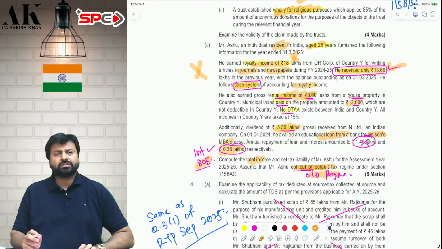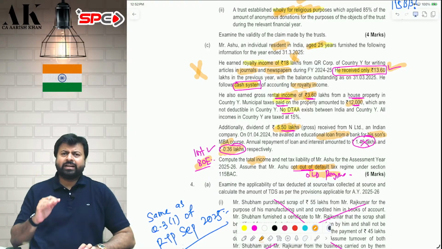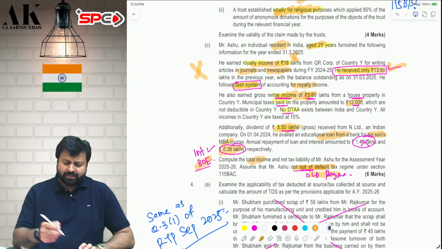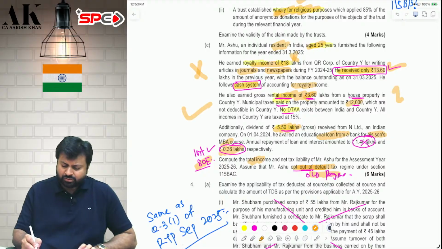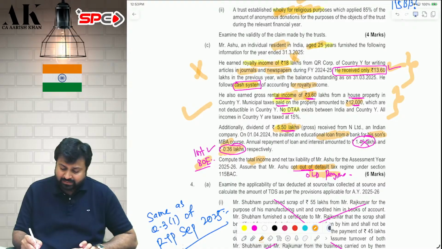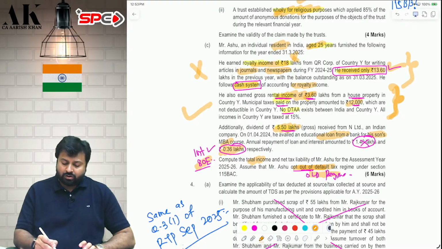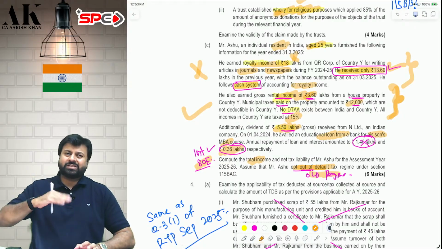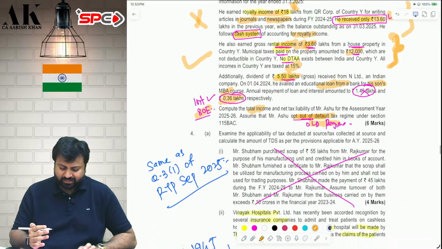It's a very simple question. Compute the tax rate in India, the effective tax rate in India, and then find out the doubly taxed income. Doubly taxed income is only two incomes: your royalty income, and second, your rental income. Apply 15% or the average rate in India, whichever is lower, on the doubly taxed income. Okay, nothing great as such.